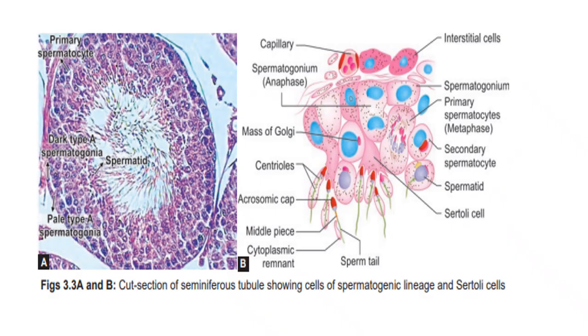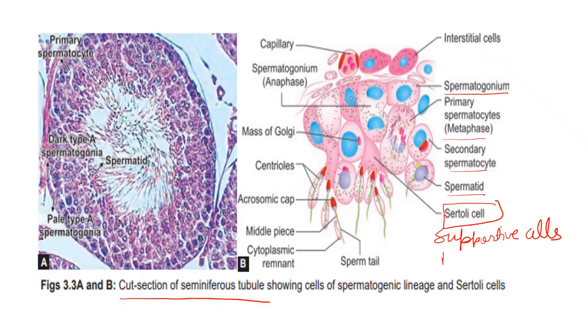This is another picture, a cut section of the seminiferous tubule. You can see different cells are present: spermatogonium, primary spermatocyte, secondary spermatocyte, spermatid. Sertoli cells are the supportive cells, and they also provide nutrition.